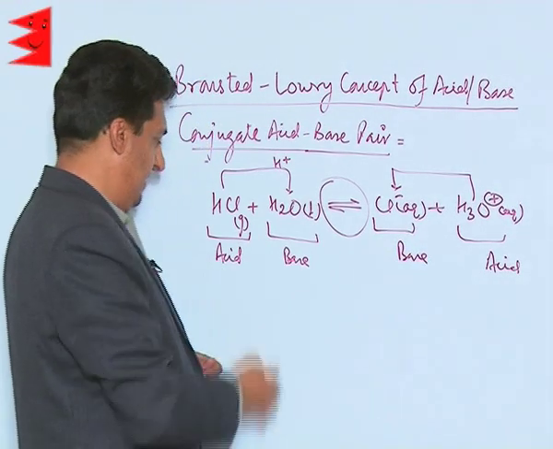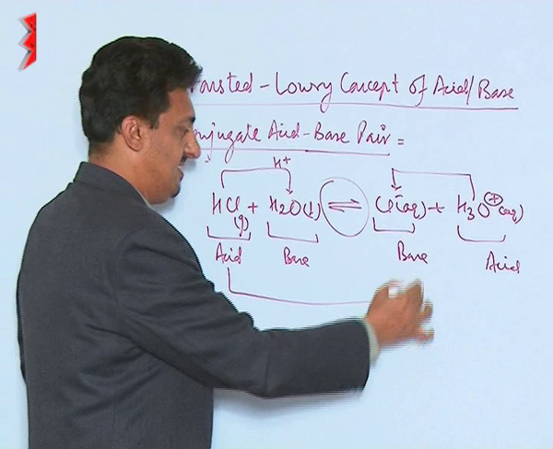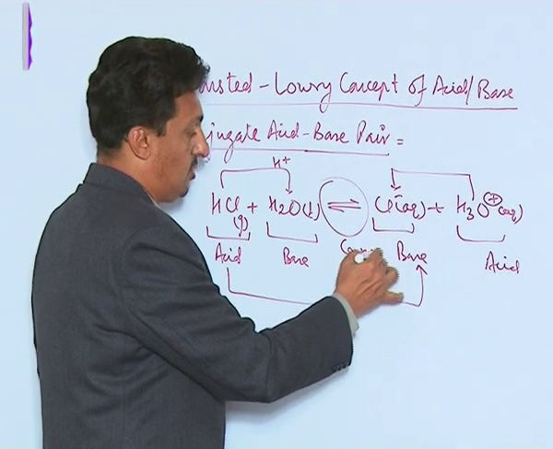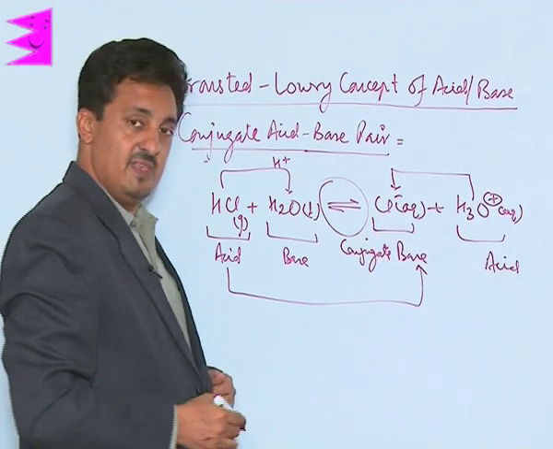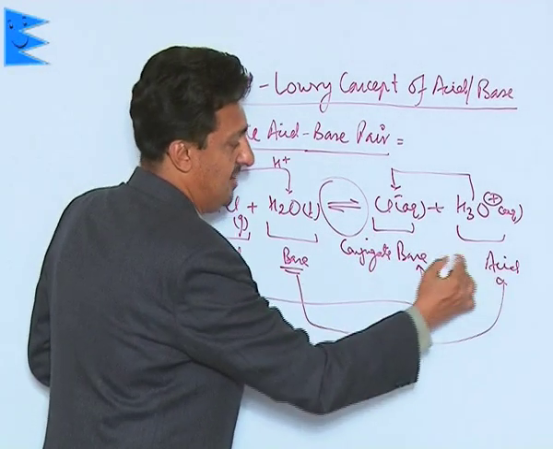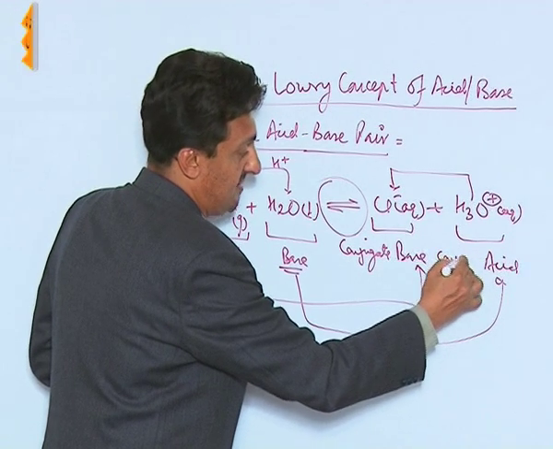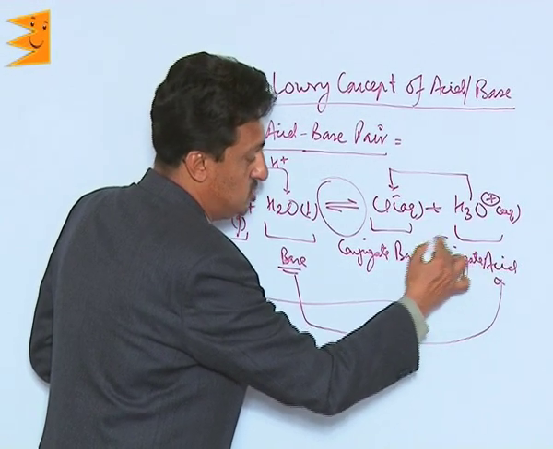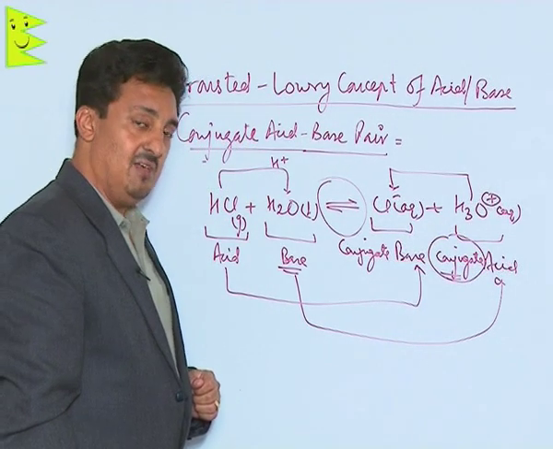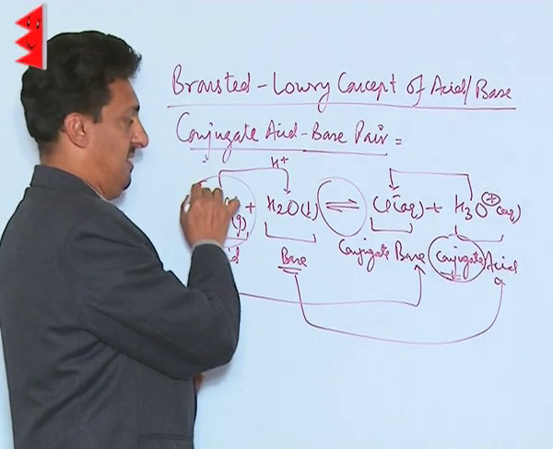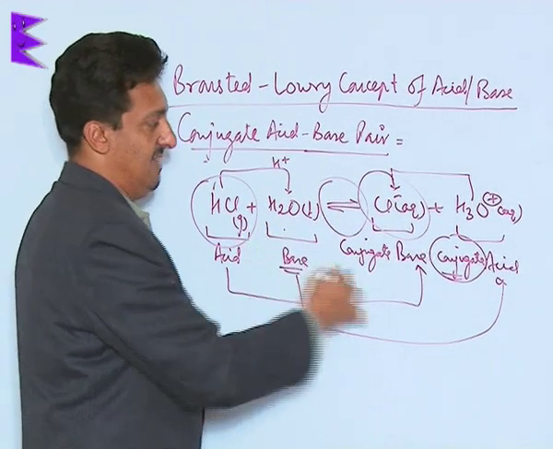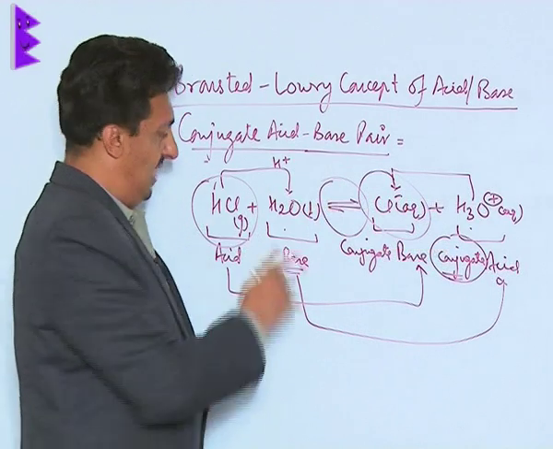So what we say is this HCl, which is an acid, has this Cl minus as its conjugate base, and this water, which is a base here, has this hydronium ion as its conjugate acid.